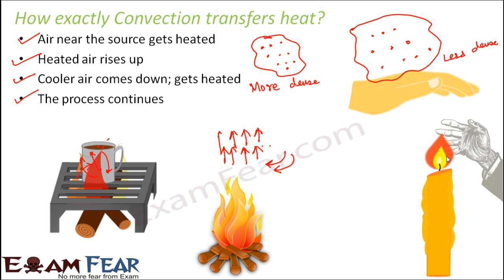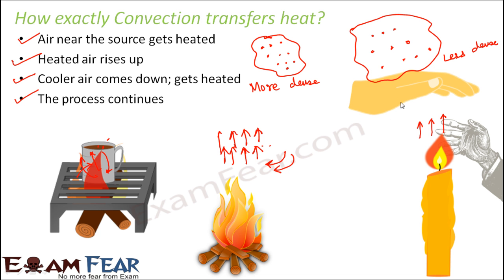Now if you place your other hand on the side of the flame, not on the top of the flame but on the side, will you feel more hot here or less hot here? You will feel less hot. In fact, you will not feel that hot, but you will feel very hot just on top of the candle. That's because the convection happens here. But here comparatively cooler air is present, because whichever air is being heated up is moving up.